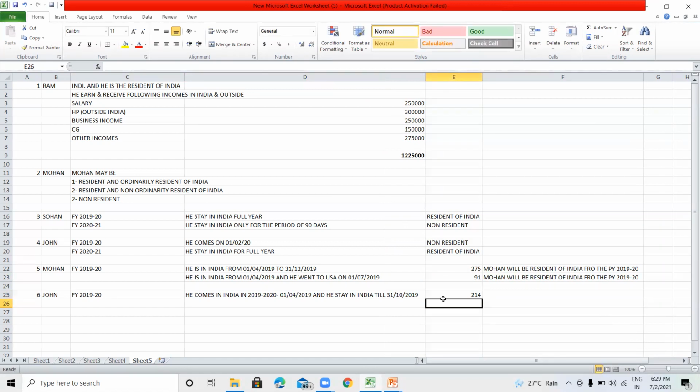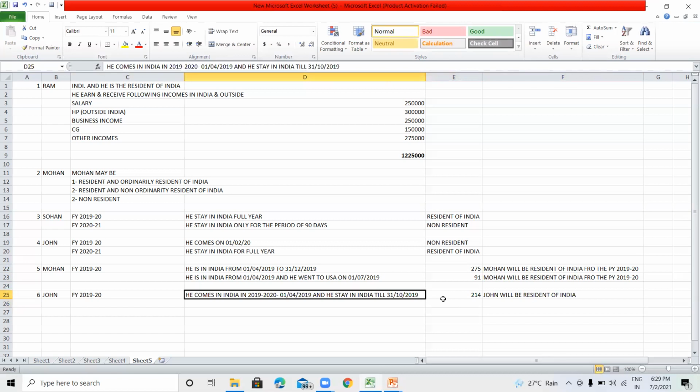Mr. John stays in India for a period of 182 days or more than 182 days, means he stays in India for more than 182 days. Then Mr. John will become a resident of India. He will be considered as a resident of India.